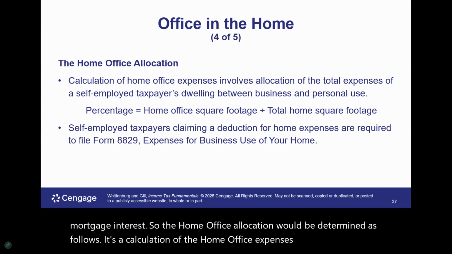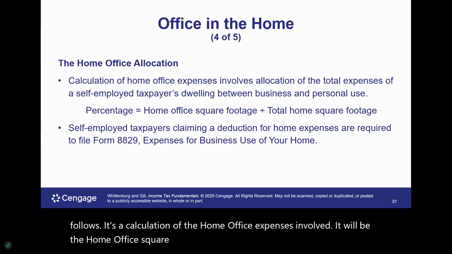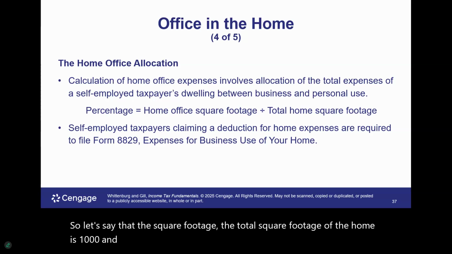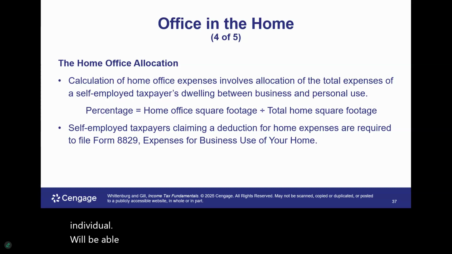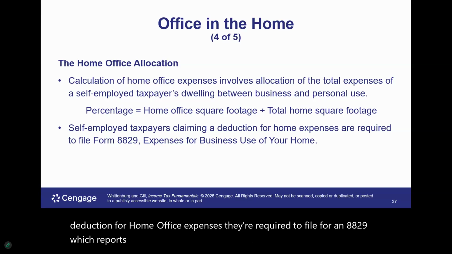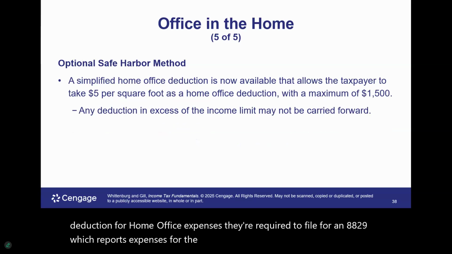It will be the home office square footage divided by the total home square footage. So let's say that the total square footage of the home is 1,000 and the home office square footage is 300. In such case, the individual will be able to take 30%. And self-employed taxpayers that claim a deduction for home office expenses are required to file Form 8829, which reports expenses for the business use of your home.